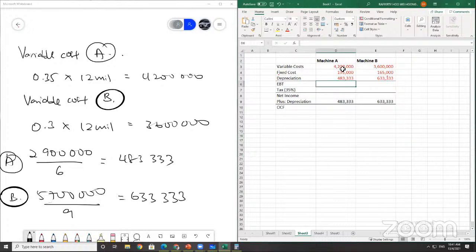It's all negative, so equals sum. You get a total of earnings before tax, a negative figure. How much is the tax? 35% of this, so 0.35 multiplied by it, and this is the tax amount.